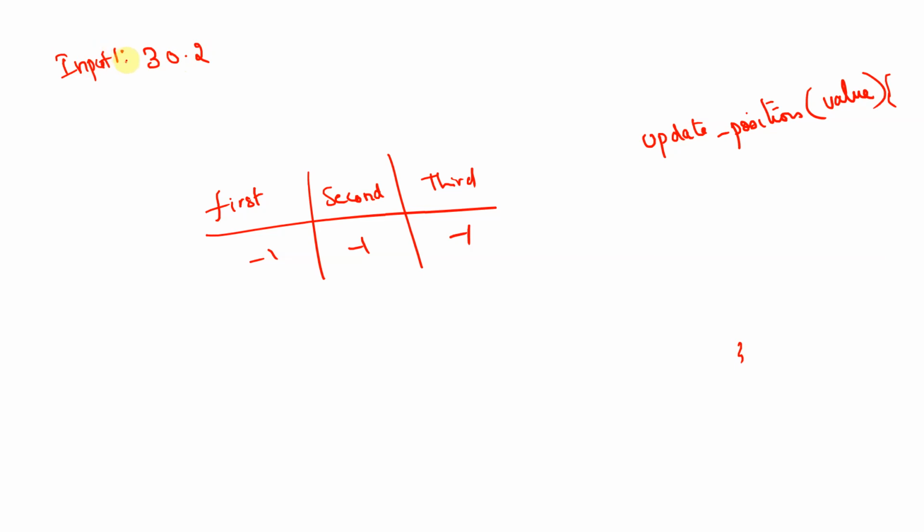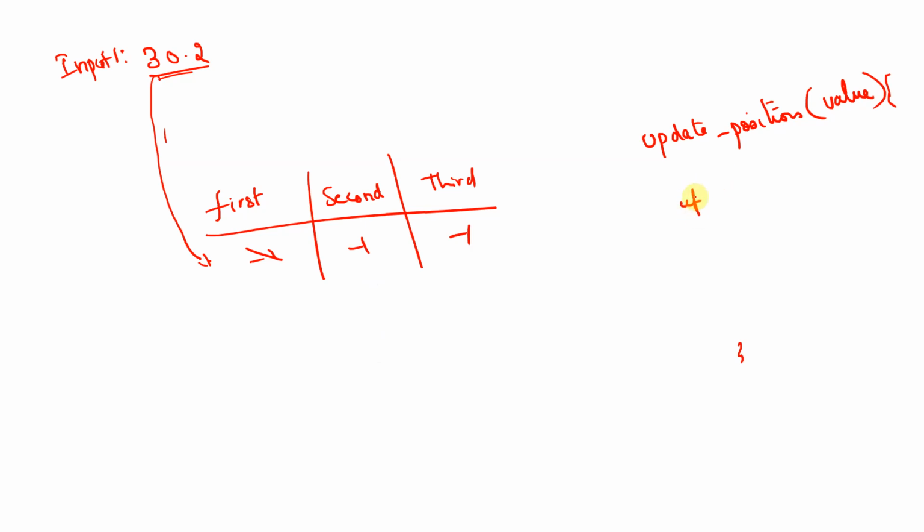What we are going to do is get this value and see if it is greater than the first value. If 30.2 is greater than -1, the first value is -1, so yes, this is indeed greater than -1. So automatically then, forget about this, actually whatever the first value is.